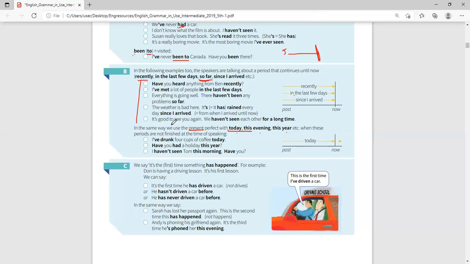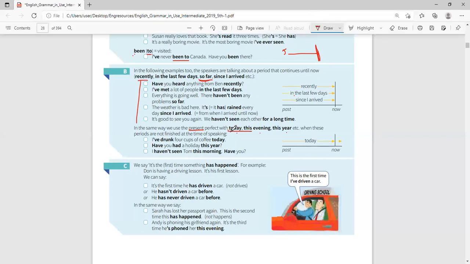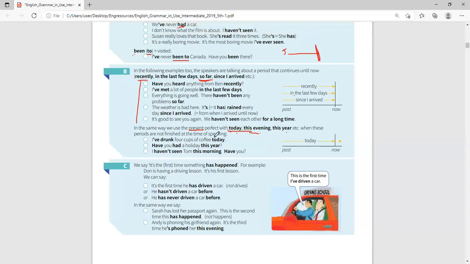So in the same way, we use the present perfect with things like today, this evening, this year, when these periods are not finished at the time of speaking. When I say, for example, I haven't eaten today, it means the day has not finished. I haven't seen Mahmoud. I have not seen him this week. It means this week has not ended. But as soon as the week ends, you don't say, I have not seen him this week, when the week is finished. You can say now, last week.